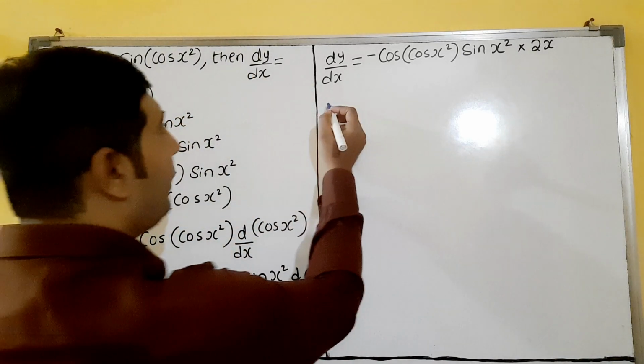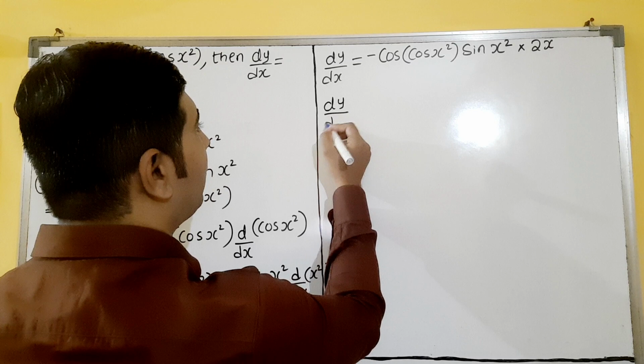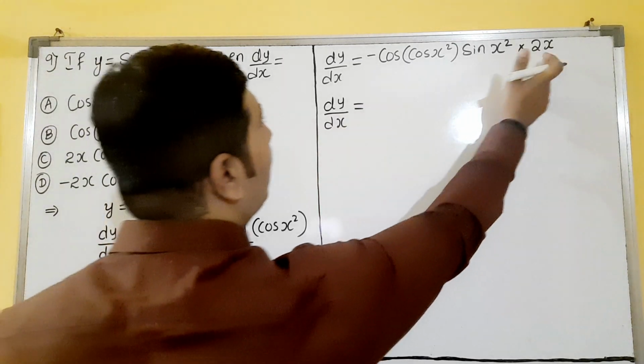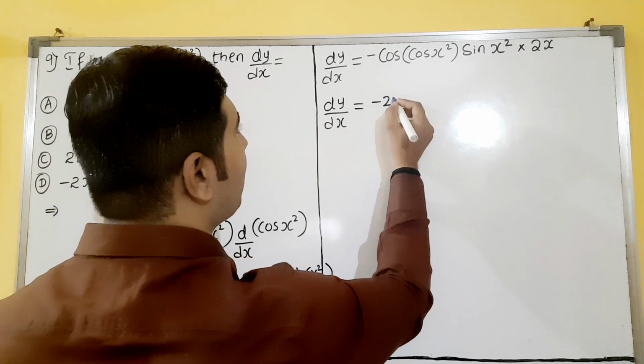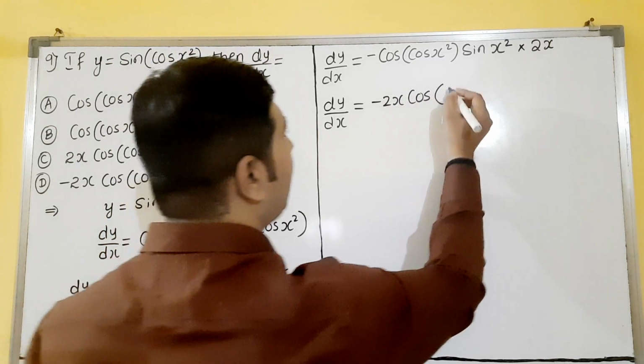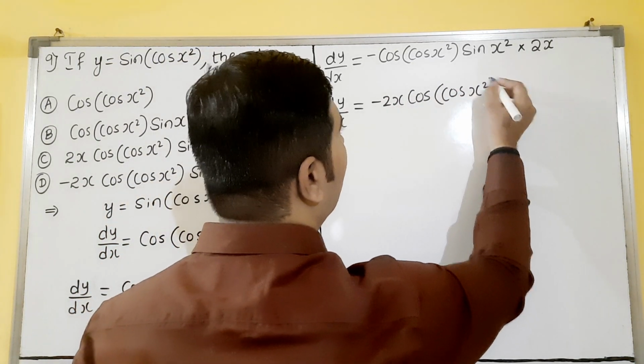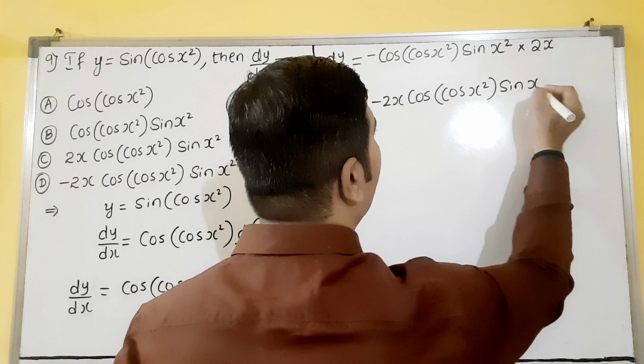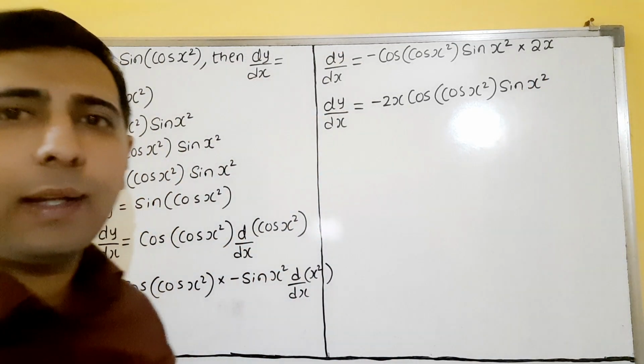So now see, 2x you take front. So 2x I will take front. 2x into minus is minus 2x. All are multiplication. That's why you can write like this. Cos x square into sin x square, dear students. This is our required answer.